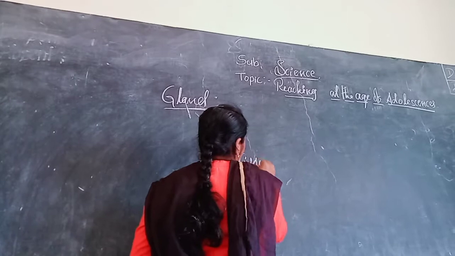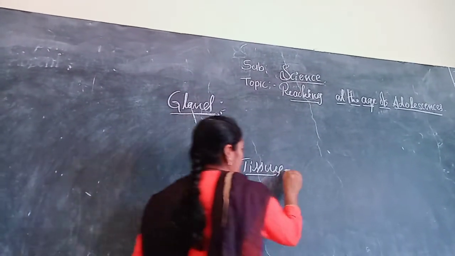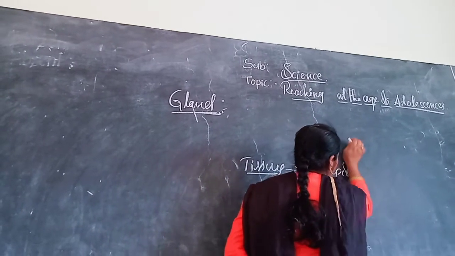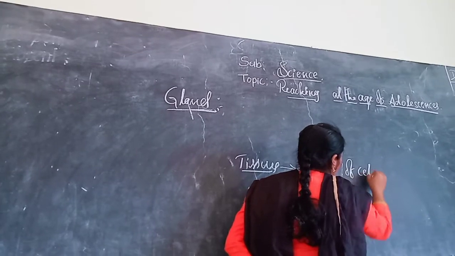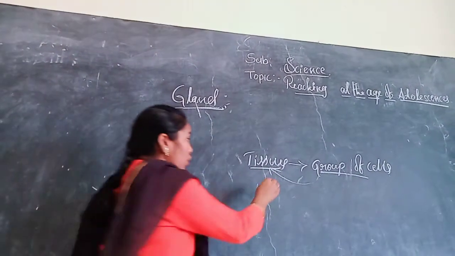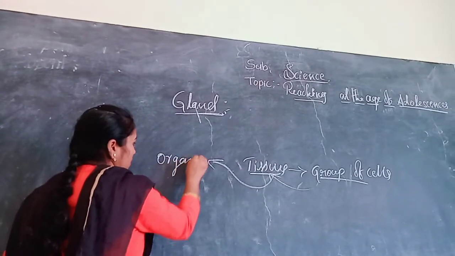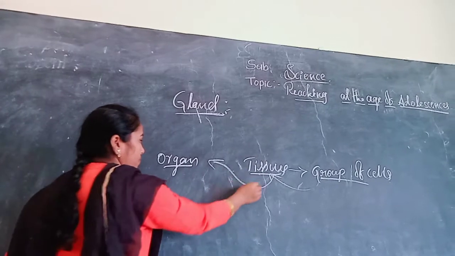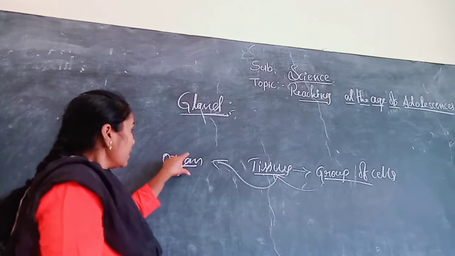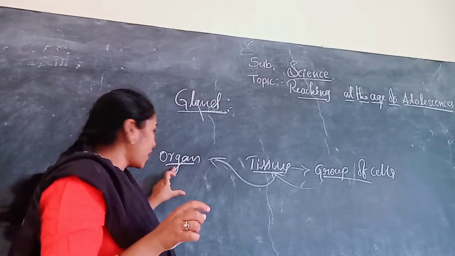Tissues means group of cells. A group of cells we call a tissue, and a group of tissues we call an organ. Gland is also a type of organ.